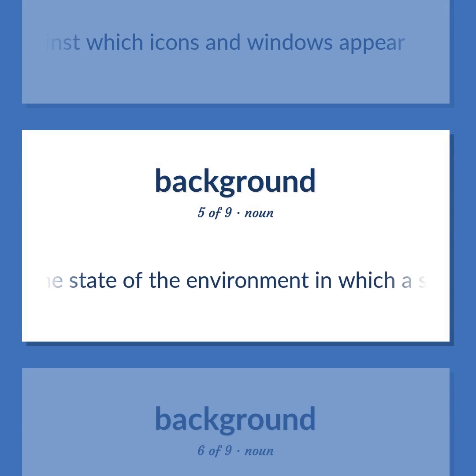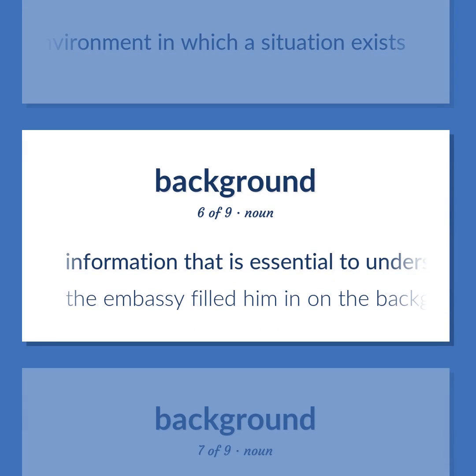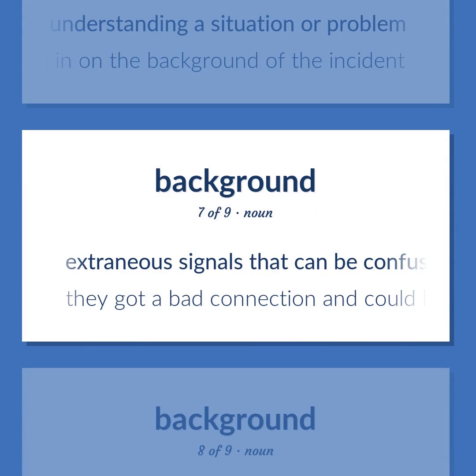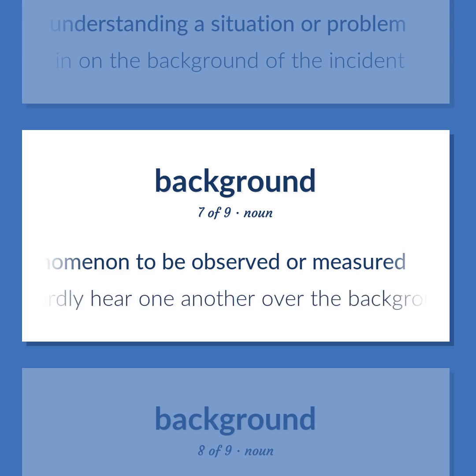The state of the environment in which a situation exists. Information that is essential to understanding a situation or problem. The embassy filled him in on the background of the incident. Extraneous signals that can be confused with the phenomenon to be observed or measured. They got a bad connection and could hardly hear one another over the background signals.